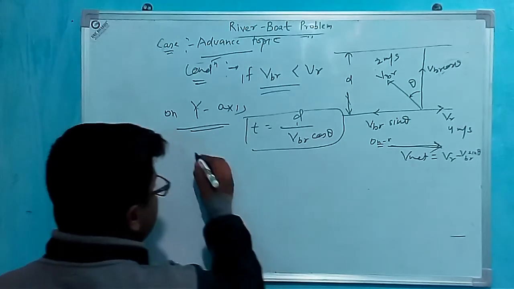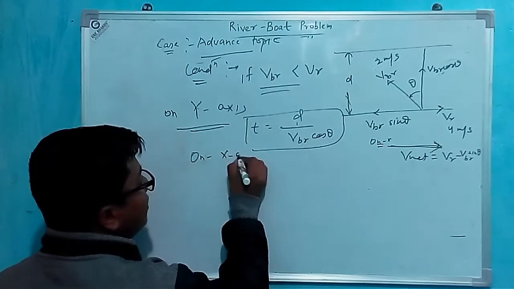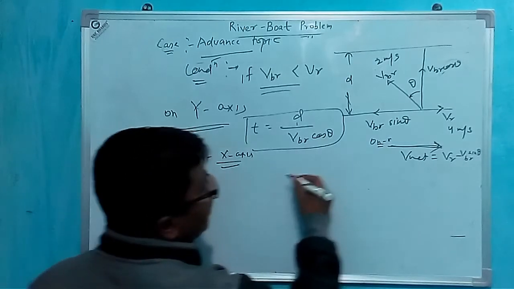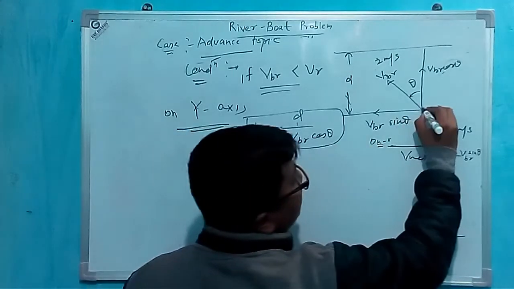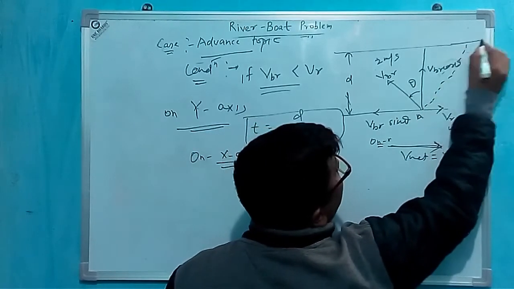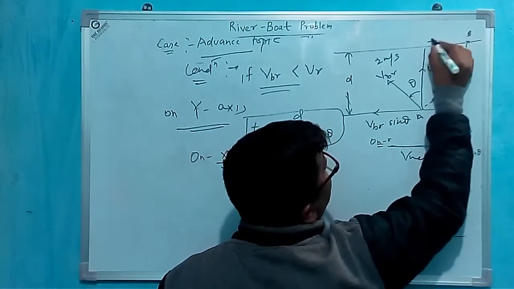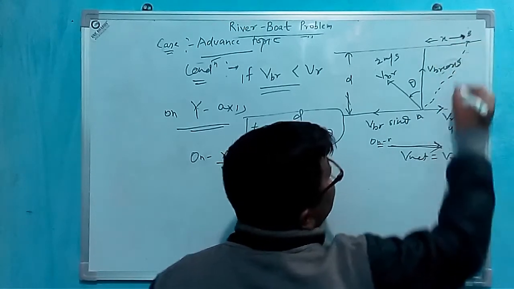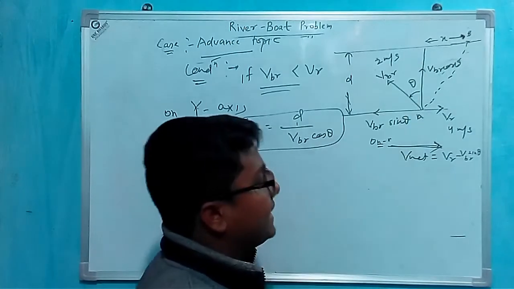Therefore on x-axis, if I am writing the equation, it will reach from point A to some point B by traveling some displacement x.